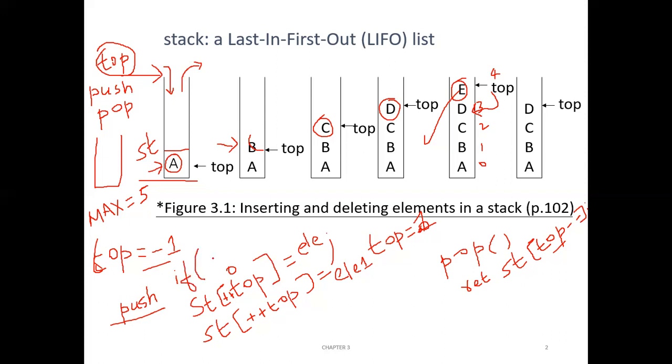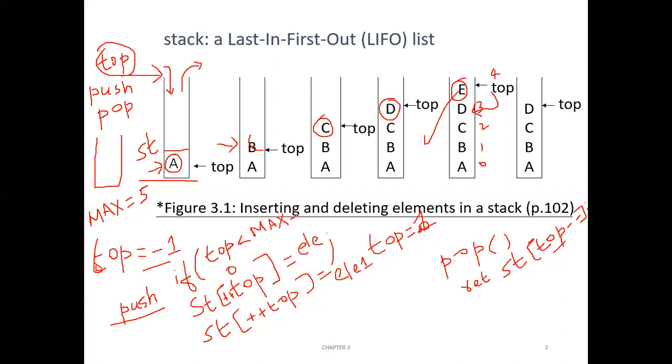So what you have to check is if top is less than max. Okay, what is max? Max is 5. As long as top is less than max, you can push, right? But not exactly max, because we are going to increment.